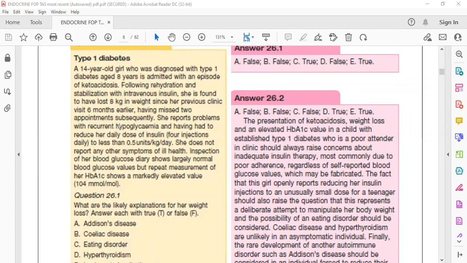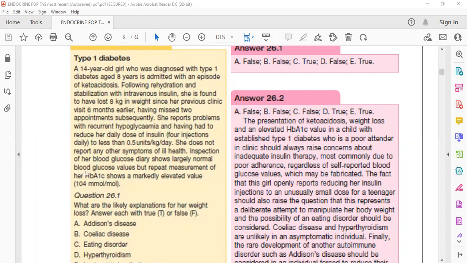So for hypoglycemia, they reduce to less than 0.5 unit per kg per day. She does not report any other symptoms of ill health. Inspection of her blood glucose diary shows largely normal blood glucose values, but repeated measurements of her hemoglobin A1C show high values. Normally, if it is less than 6.4 percent or 64 millimole per liter, then it is okay, but here it's quite high.